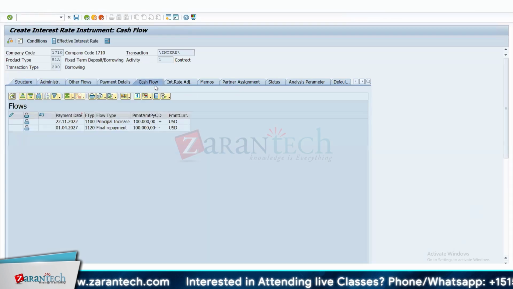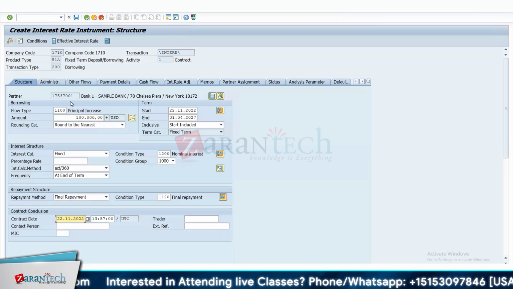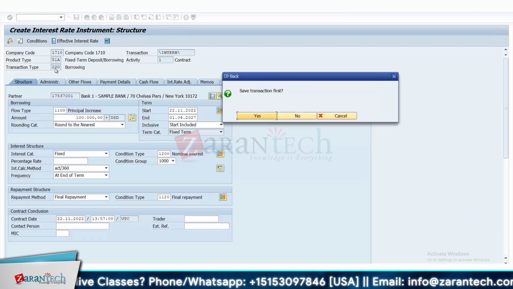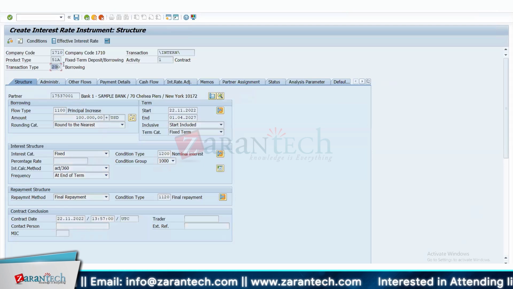In the case of borrowing or investment, is it principal increase? No. I think for borrowing, it should be decreased. I think it is not correctly configured. But ideally, what we expect is that the flow type should automatically get adjusted based on the transaction type. So if the transaction type is 200, the flow type should be principal decrease. And if the transaction type is 100, it should be principal increase. So that based on the transaction type only, the user can get the right accounting entry.